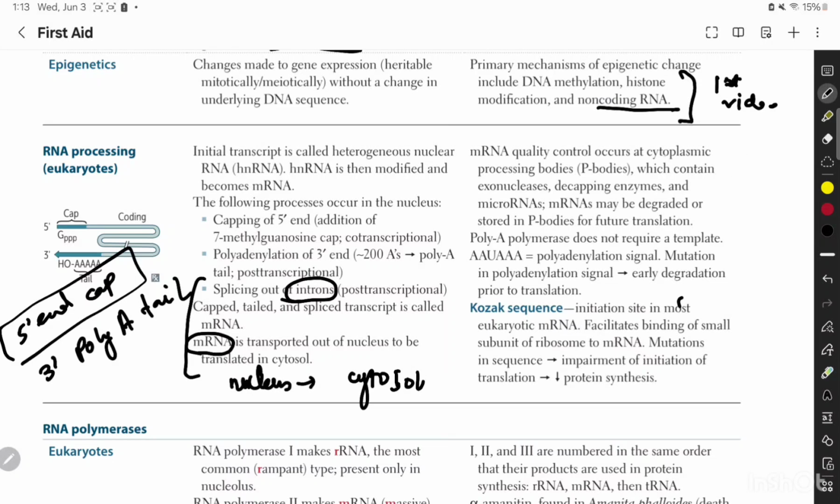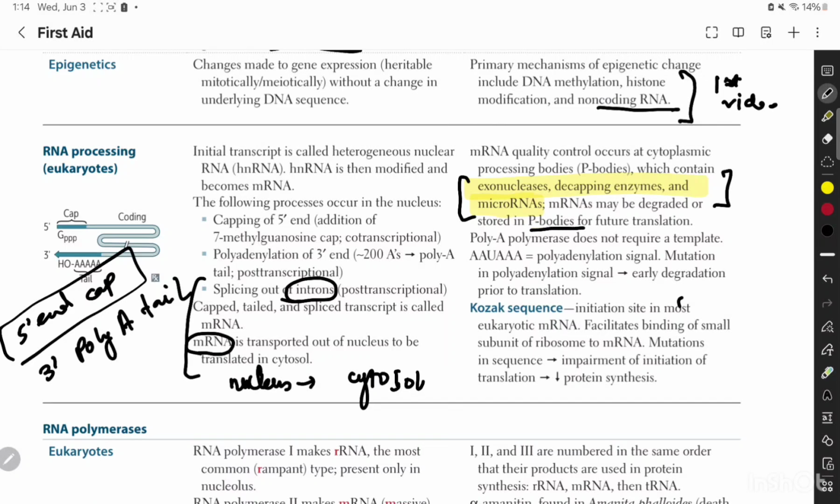Now, as far as messenger RNA quality control is concerned, you need to remember that it occurs in the cytoplasmic P bodies, also known as processing bodies, which contain exonucleases, decapping enzymes, and microRNAs. And messenger RNA may be degraded or stored in P bodies for future translation. This is new information. You might not see it in the previous editions. They're just saying that messenger RNA quality control occurs in the cytoplasm, and there are some enzymes present. And these messenger RNAs can be degraded or stored in processing bodies for future translation.